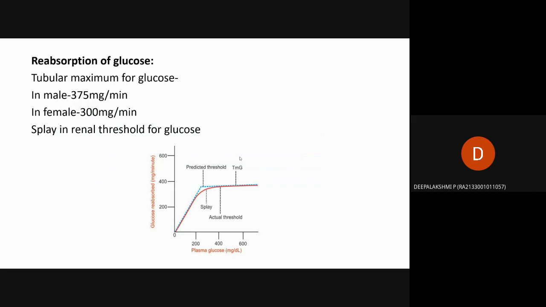Here the red line denotes the deviation, that is, the actual threshold which happens in our body. Because of this deviation, the reabsorption deviates because of the saturation level occurring in our body. This is the point of the tubular maximum for glucose. TMG is the tubular maximum for glucose.